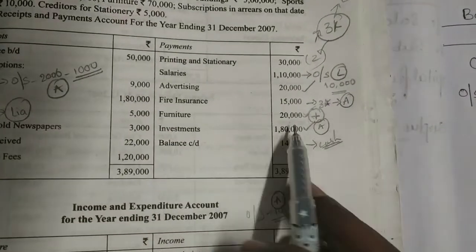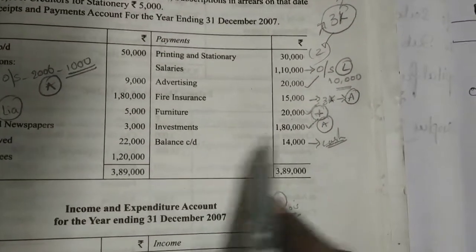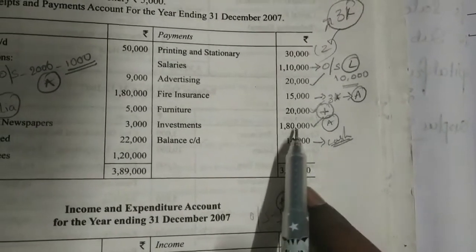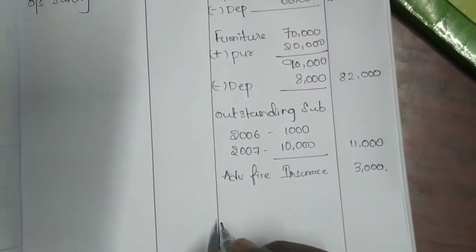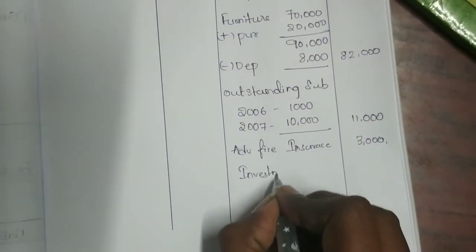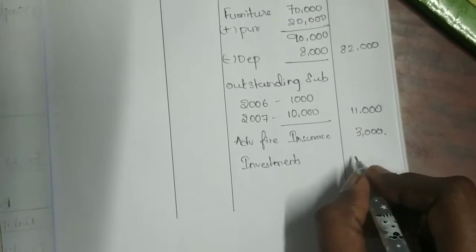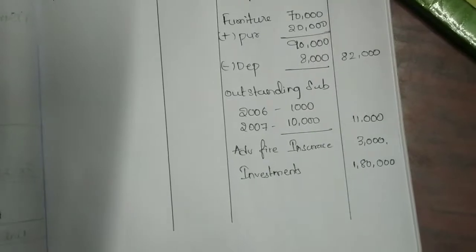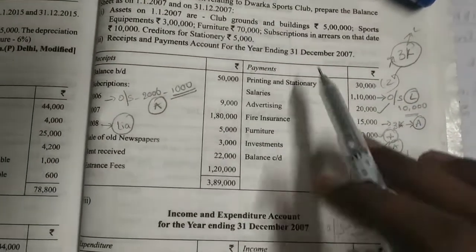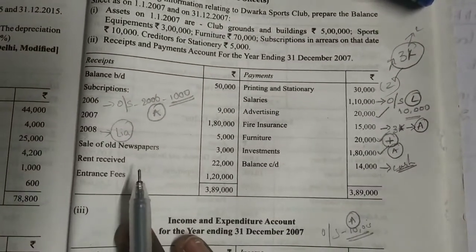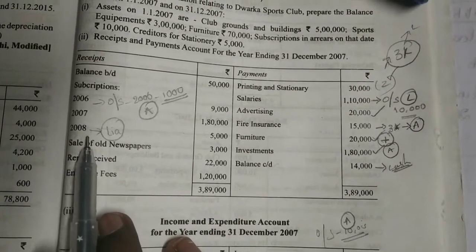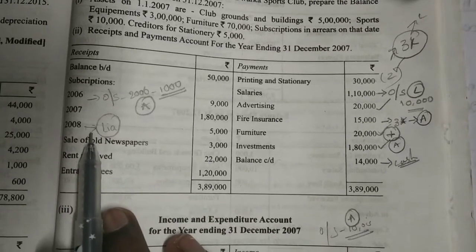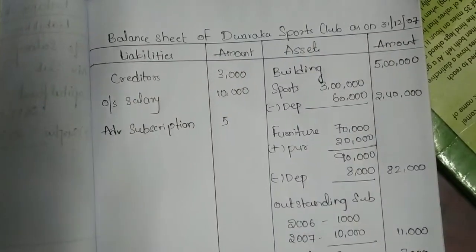And see the next thing, furniture, we have taken this adjustment, and investments we have to take this amount on the asset side. So total 1,80,000 we have to take on the asset side. Investment, the total amount 1,80,000. There is no adjustment, there is no depreciation. So I have taken the total amount. See, we have done with all the payment side and the receipt side. There is no adjustment. See, one is there. We have received advance subscription 5,000. This is a liability, so we have to take this amount on the liability side.